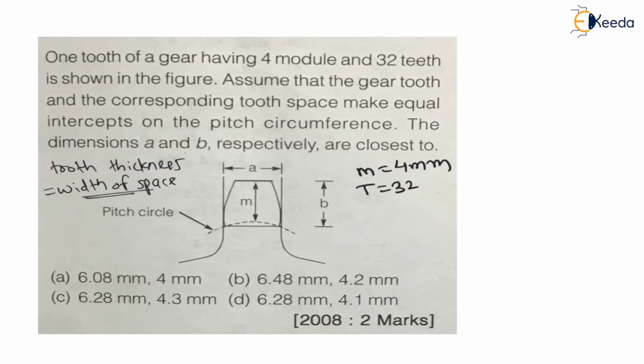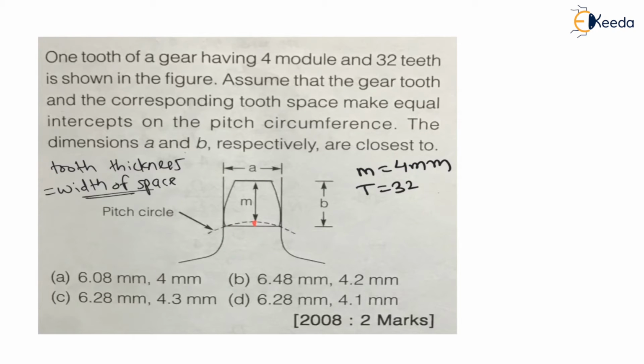Look at the diagram properly. A is nothing but tooth thickness, and b is nothing but, from this height, can I say it is module plus some distance. You can visualize here, b will be module plus some distance, right? Here from module there will be some distance, right? Means definitely b will be more than 4. And for a we have to calculate.